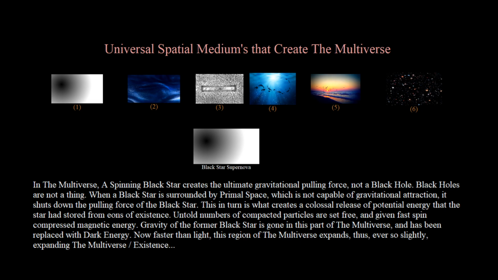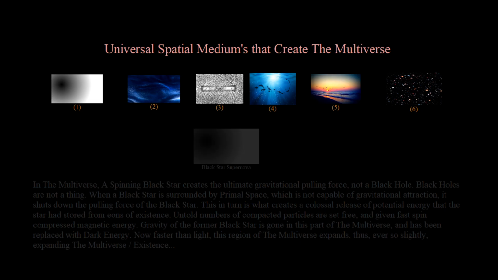This in turn is what creates a colossal release of potential energy that the star had stored from eons of existence. Untold numbers of compacted particles are set free, and given fast spin compressed magnetic energy. Gravity of the former black star is gone in this part of the multiverse, and has been replaced with dark energy. Now faster than light, this region of the multiverse expands, thus, ever so slightly, expanding the multiverse existence.